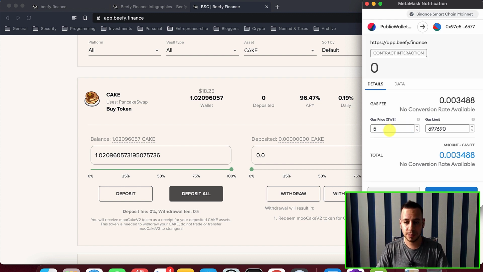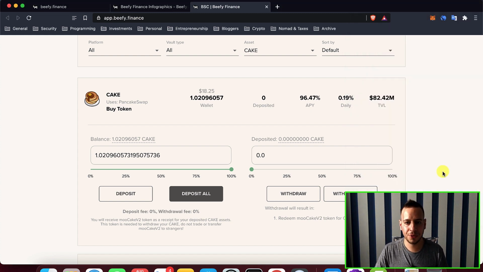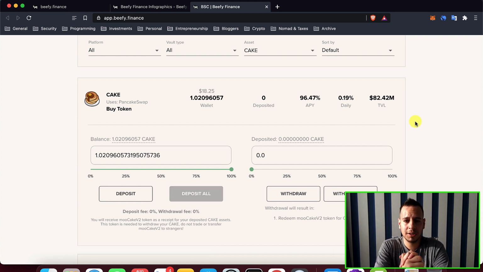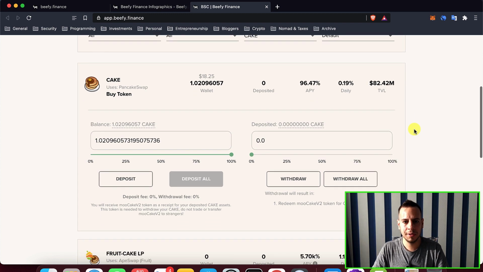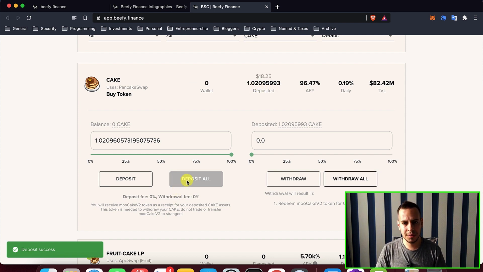And I always like to put slightly higher fees, so we're gonna put 5.1 gas price, and let's see what happens. So now we're gonna stake the cake token inside the smart contract. The transaction will be processed in a moment, and you will see that my cake will be deposited right inside here, and will start generating 0.19% every single day. There you go, guys. So you can see that now I staked my cake tokens.